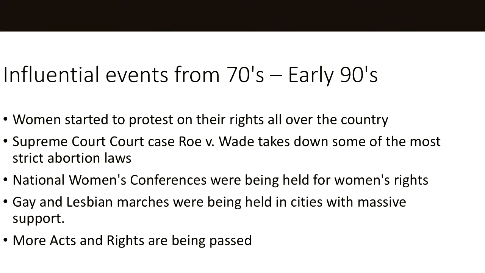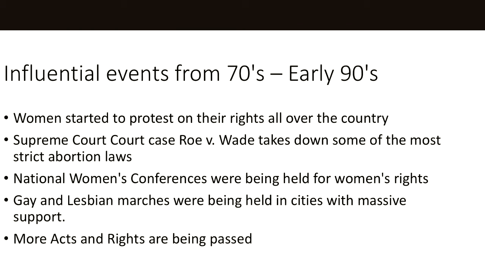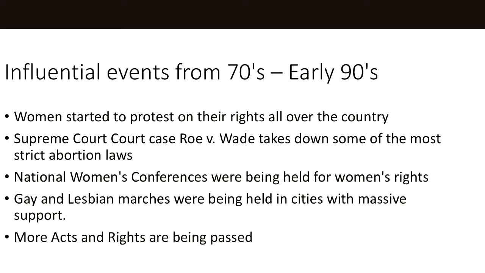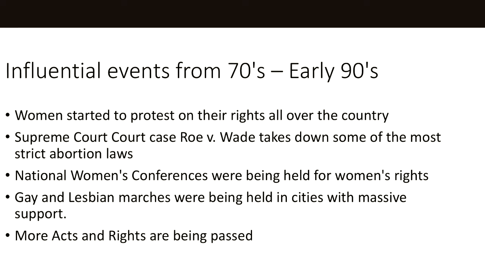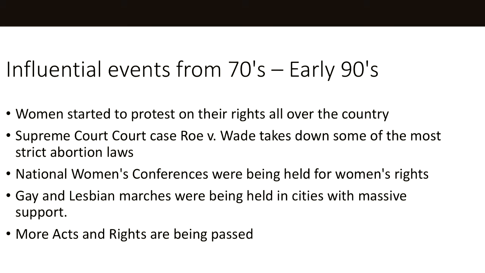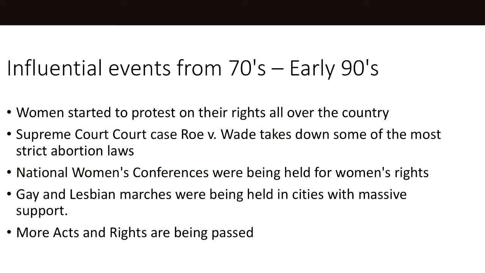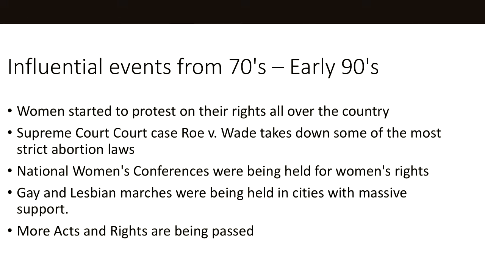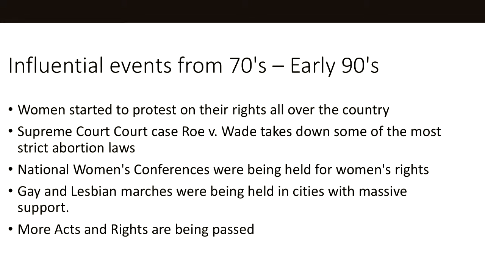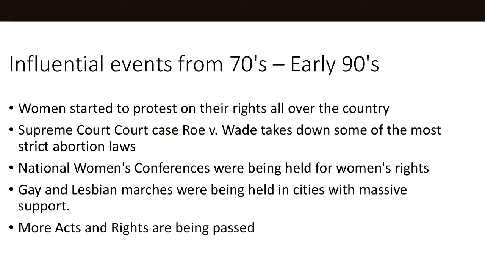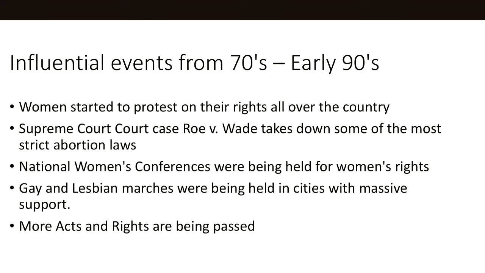November 18, 1977. The first National Women's Conference held in Houston calls for change aimed at empowering women and providing them with equal opportunities. October 14, 1979. The first gay and lesbian civil rights march on Washington draws more than 100,000 people. More acts and rights are being passed as time goes on.